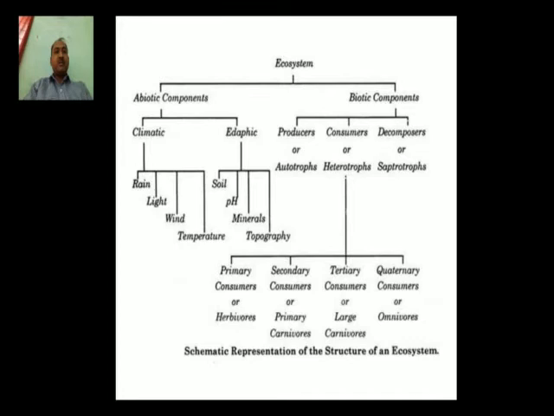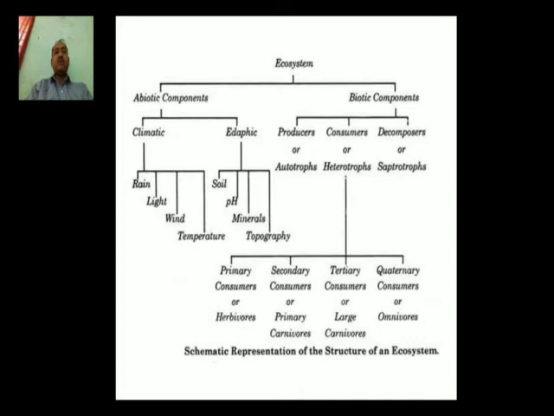Now here is a classification of consumers given to you. Some of the animals are considered primary consumers. Primary consumers are also known as herbivores. These types of animals always survive on grass or different types of vegetables. Secondary consumers are known by the name of carnivores. Such animals always eat the flesh, the meat, of different animals.